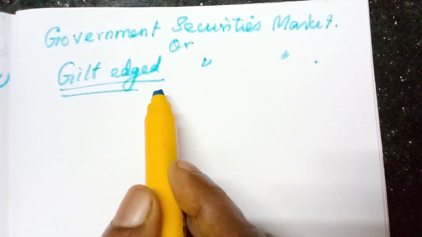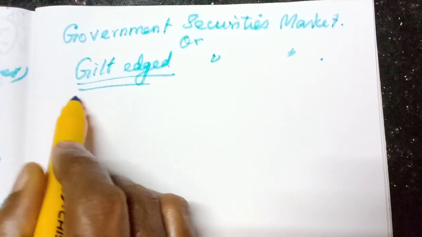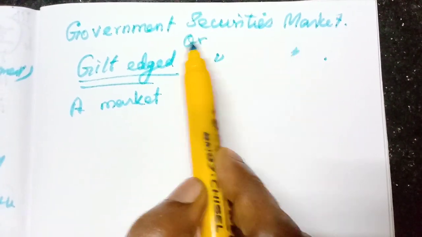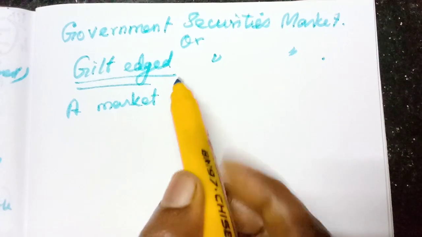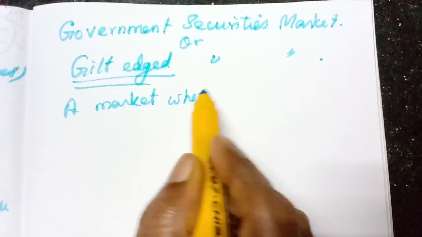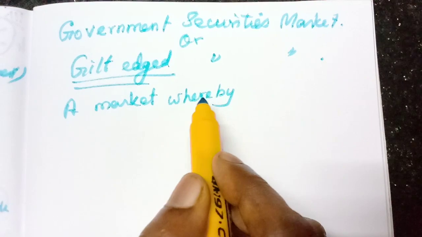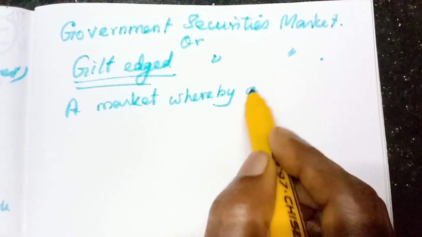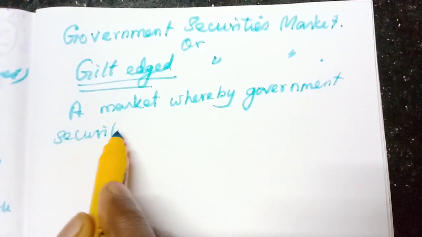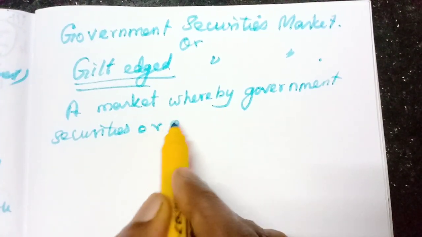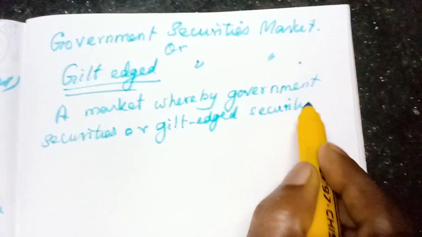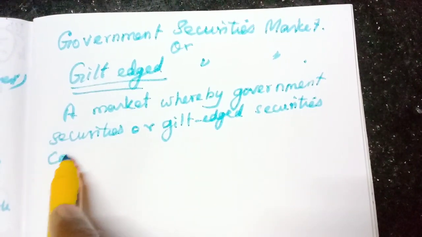Government securities market: a market whereby government securities, otherwise called gilt-edged securities, can be bought and sold.